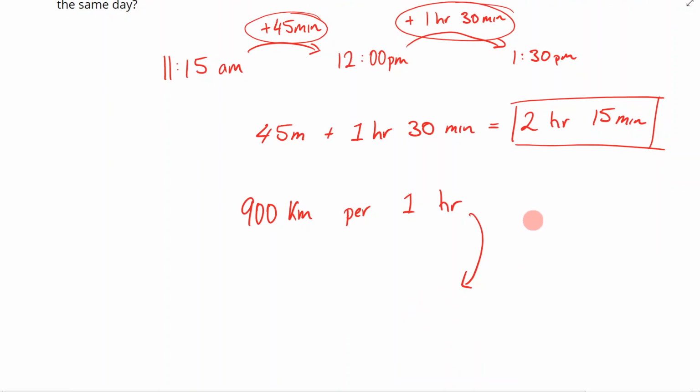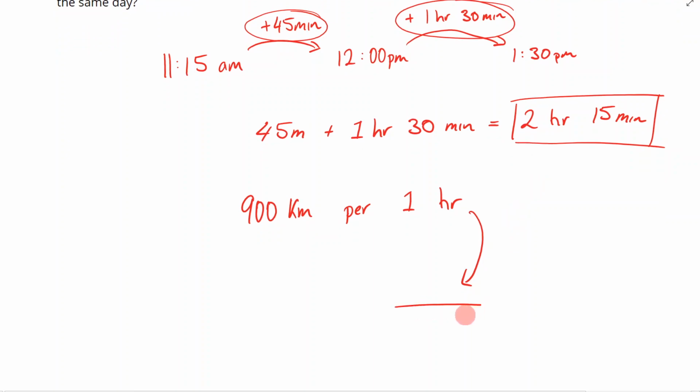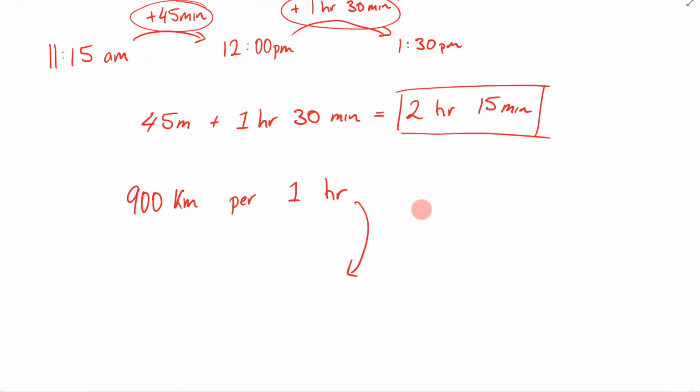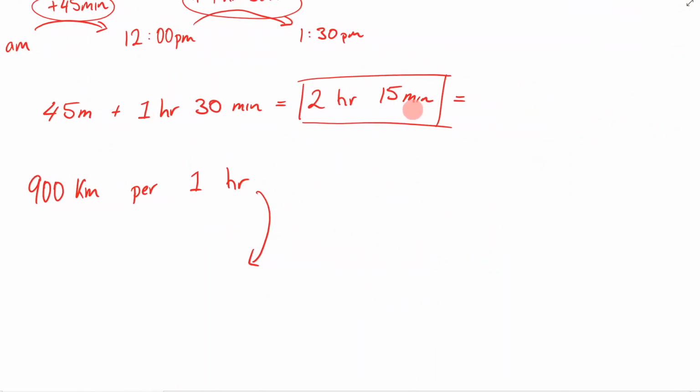But here is the tricky part. Everything we've done up till now isn't the tricky part. The tricky part is realizing that this right here has to be just in terms of hours. I can't have it in minutes as well. So this is where it becomes a bit tricky. So I need to express this right here just in terms of hours and not minutes.